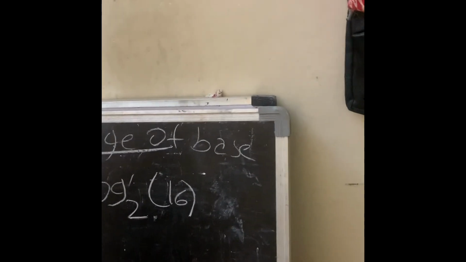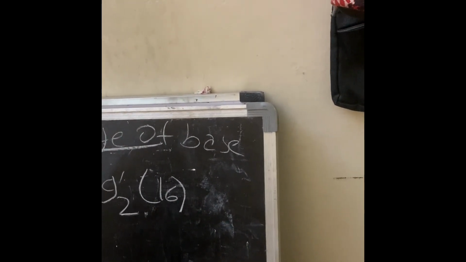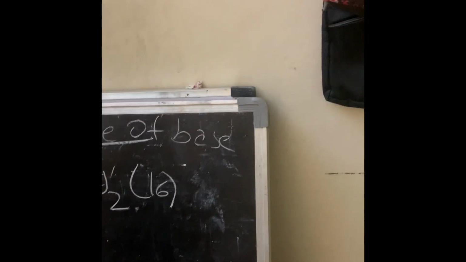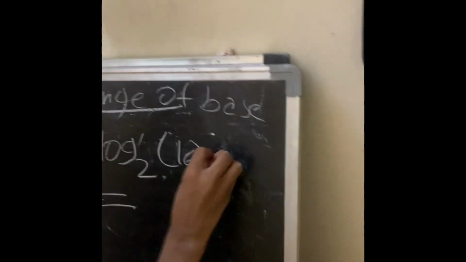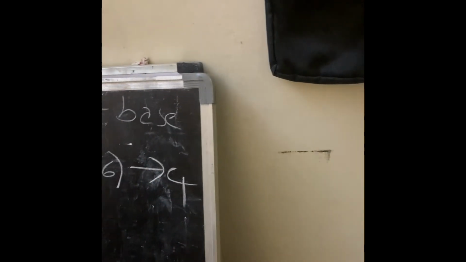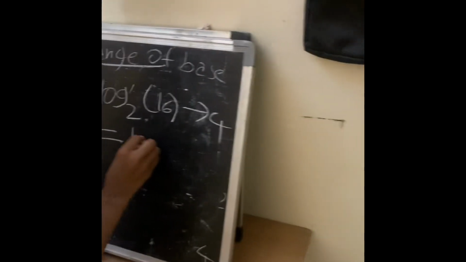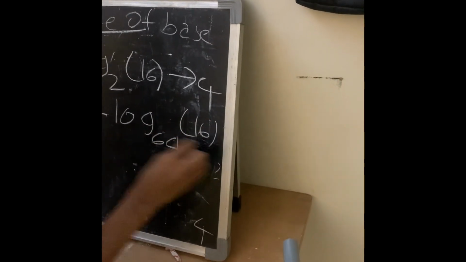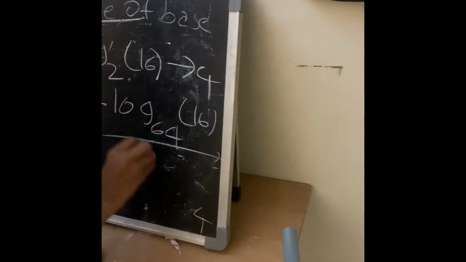Log to base 2 of 16, log of base A of 16. The formula is, so I just put C. This is the answer, 4. Okay, so which means nothing but logarithm to the base 64 of 16 over log of base 64 of 2.